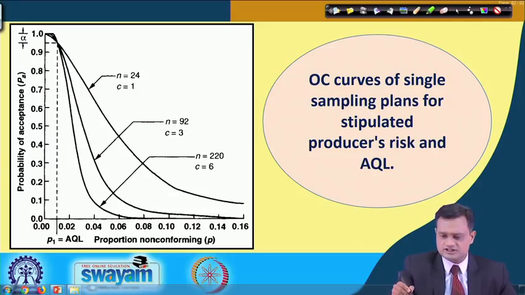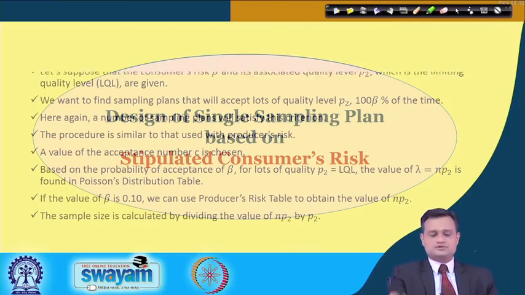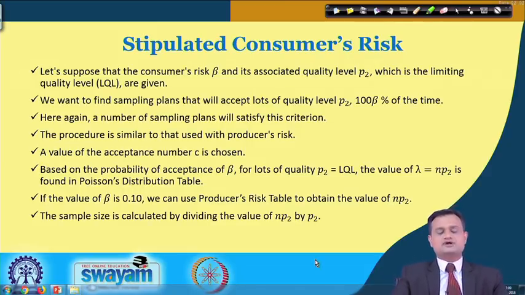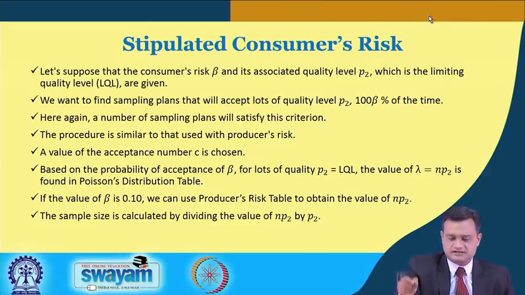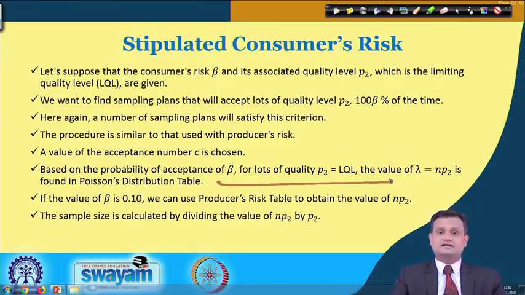So when you have understood this, let us try to apply the same for the second case, and the second case is stipulated consumer's risk. Here, in the same way, I will follow the procedure, but I will refer to beta and P2 is equal to LQL.